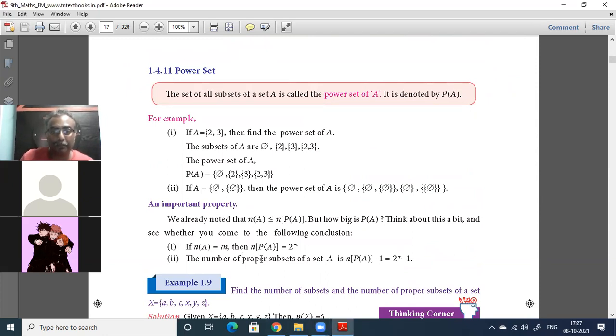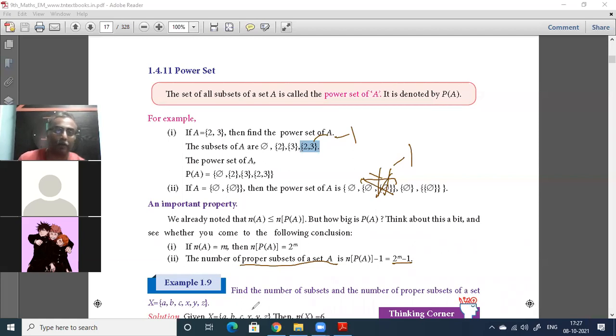So the number of proper subsets of the set A is n of P of A minus 1. Which one will not be there? This 2, 3 will not be there, because it is not a proper subset. So you have to subtract that set, the whole of that set. From everything you have to subtract this one here. This whole thing you have to take off. So subtract 1. So 2 to the power of m minus 1 is the number of proper subsets of the set A.